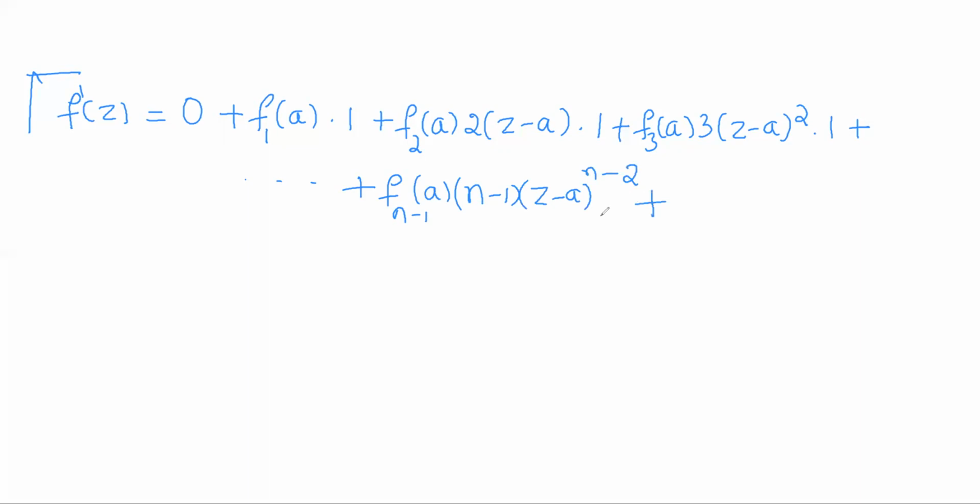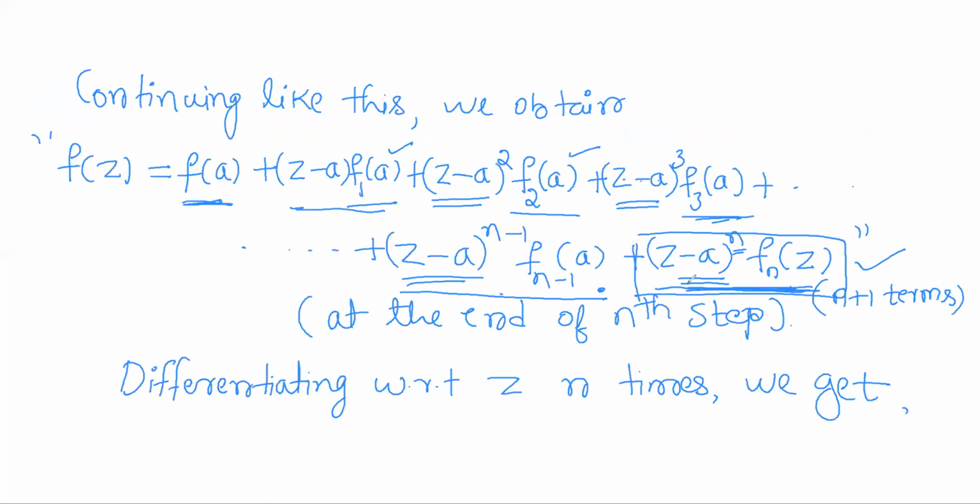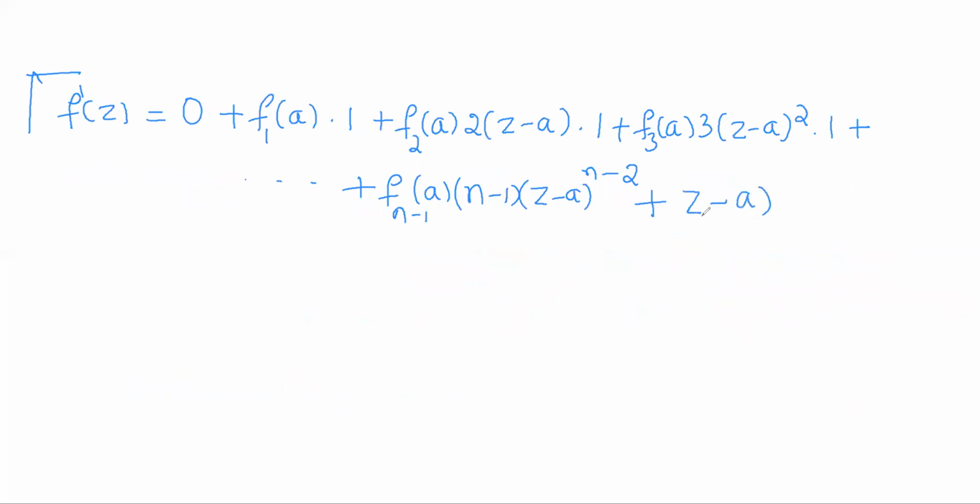Up to this, there is not much difficulty as one term is a constant and the other term is a z term. But now in the n plus 1th term, both the terms are in terms of z, so I have to apply the product rule. First keep z minus a whole to the power n as it is, and differentiate fn of z, which is fn dash of z.